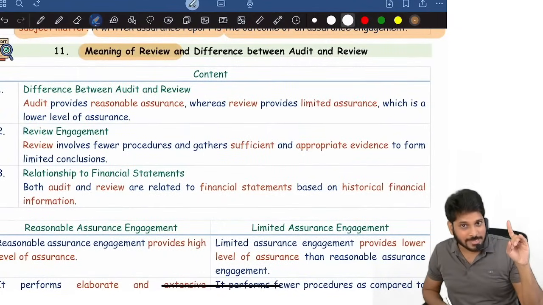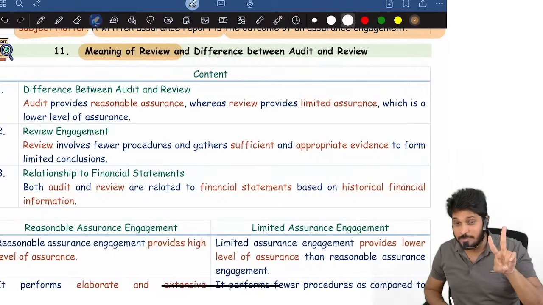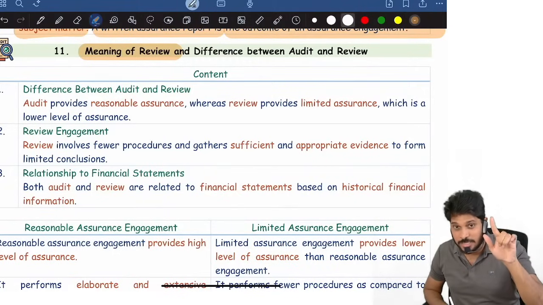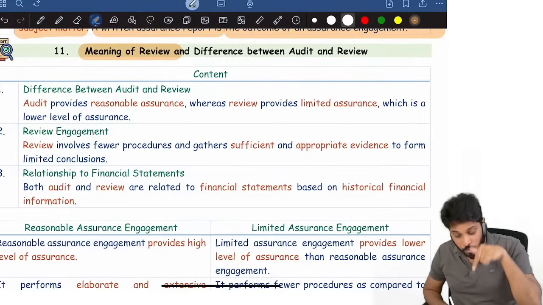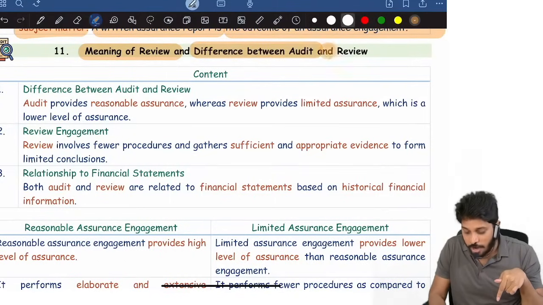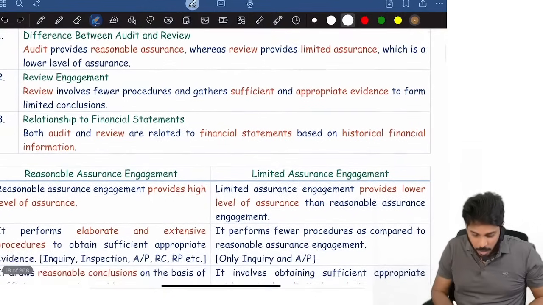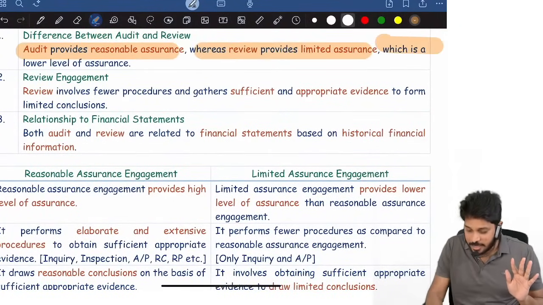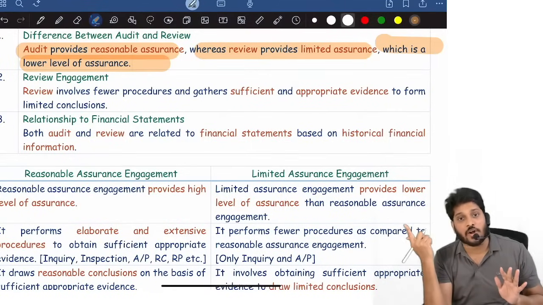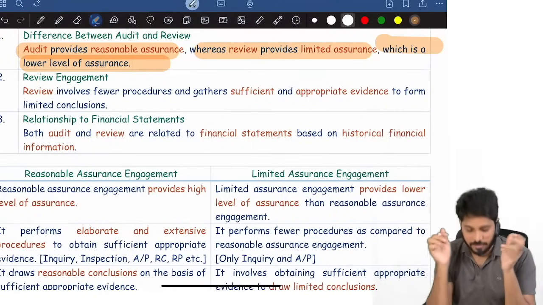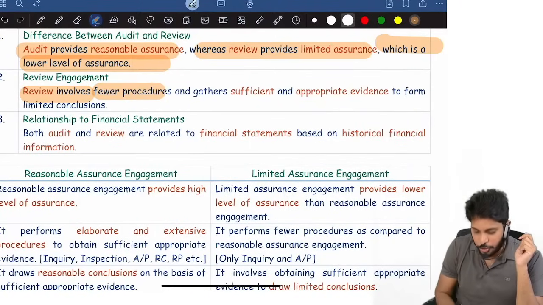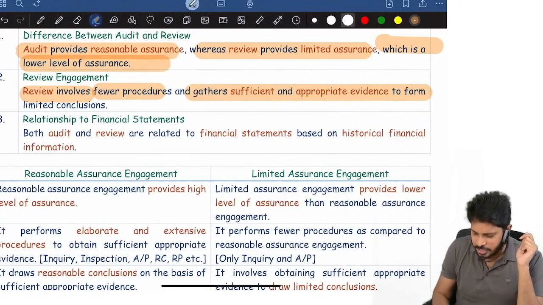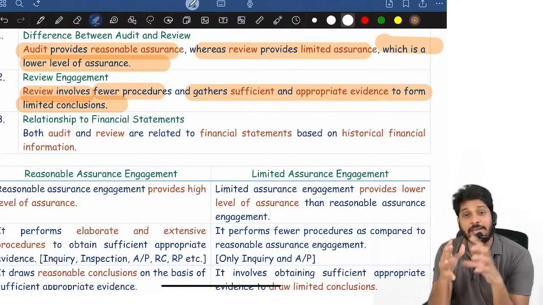Now what is review? Just now we understood what is assurance. Okay, within assurance there are 2 types of assurance, right? Reasonable assurance and limited assurance. Limited assurance is called as review, right? What is review? How audit and review are different? Audit provides reasonable assurance, review provides limited assurance, which is actually a lower level of assurance than audit. Review provides a lower level of assurance. Review involves few procedures where we gather sufficient appropriate evidence to form limited conclusions.